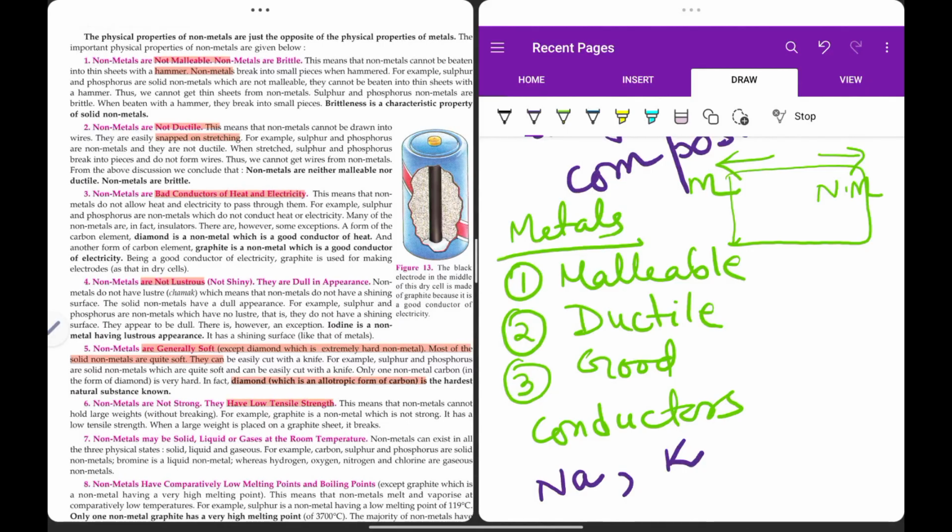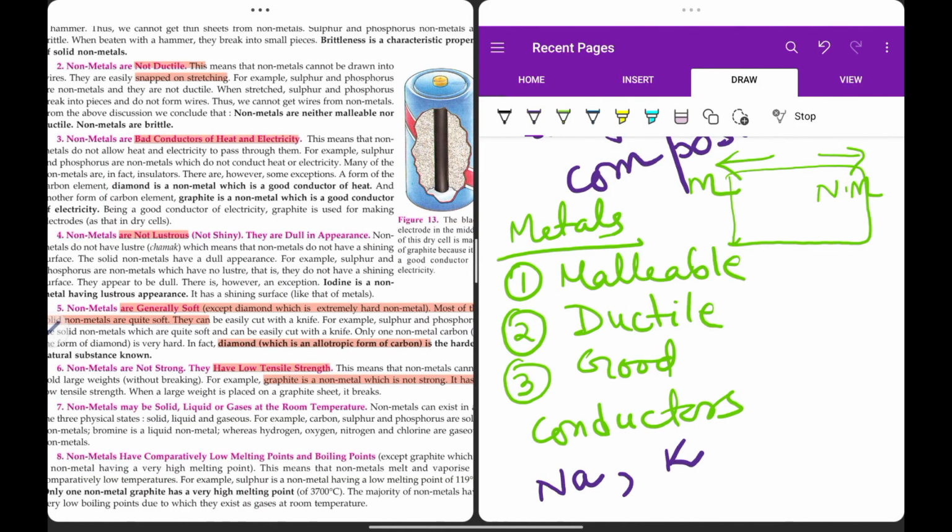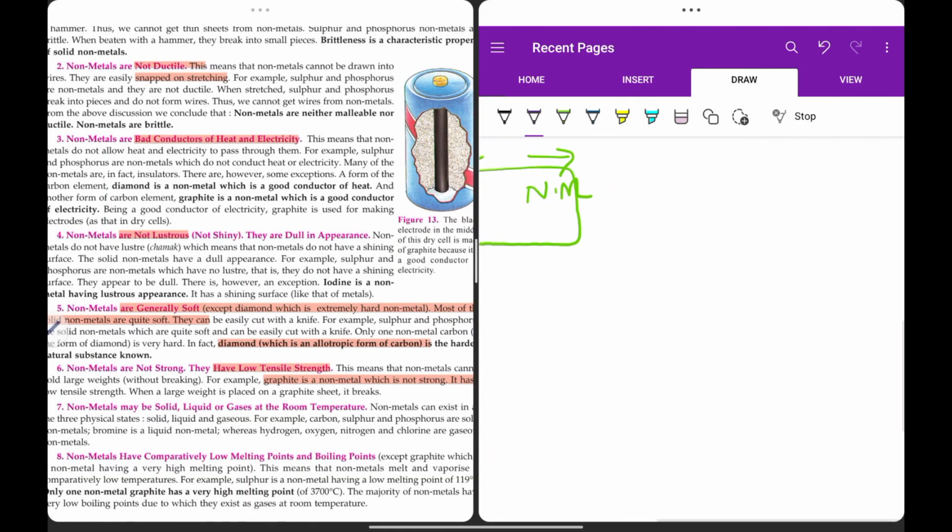Non-metals are having low tensile strength. That means they cannot hold weight. Okay, graphite is a non-metal which is not at all strong. It has very low tensile strength. Okay, you know what? Graphite and diamond, they are the allotropic forms of carbon. You know that the properties of graphite and diamond are different on account of the structure and arrangement of the molecules. In case of diamond, it's very hard, and rather it's considered to be the hardest substance.